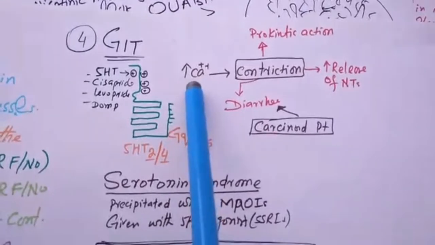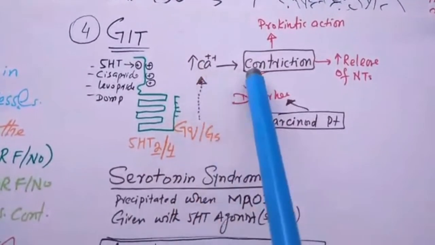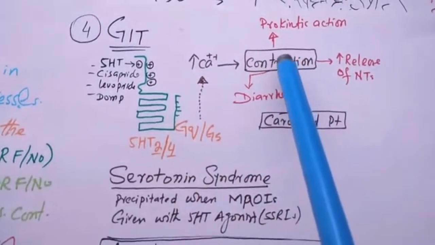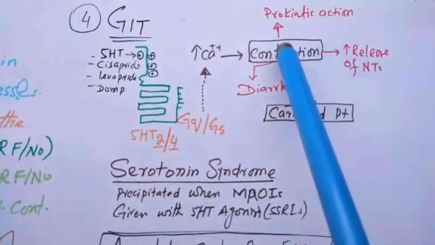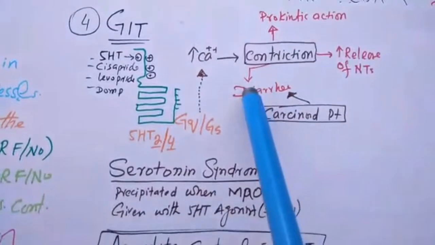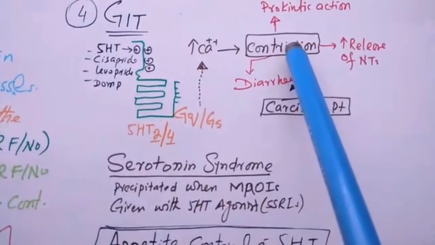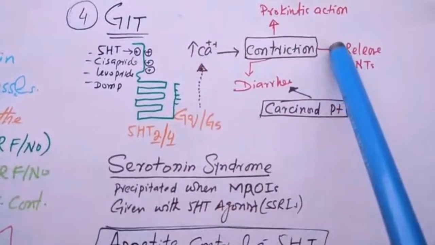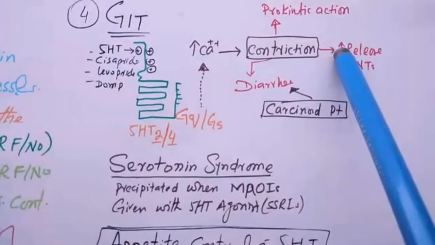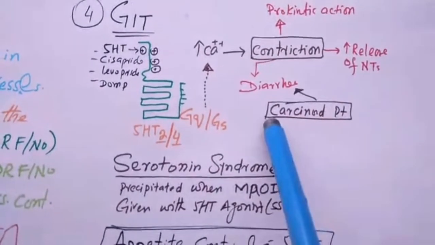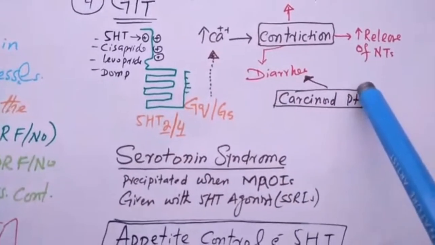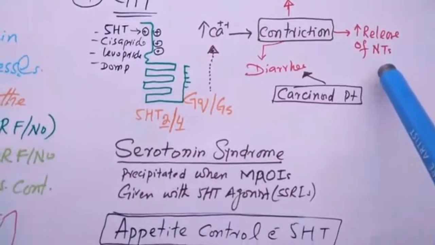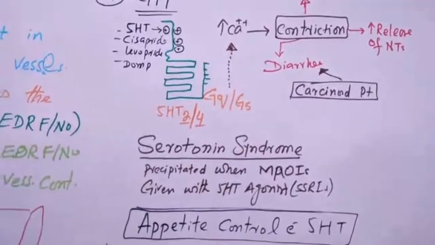This increased calcium causes contraction. This contraction is responsible for prokinetic action, and also for diarrhea. Increased calcium is also responsible for increased release of neurotransmitter.